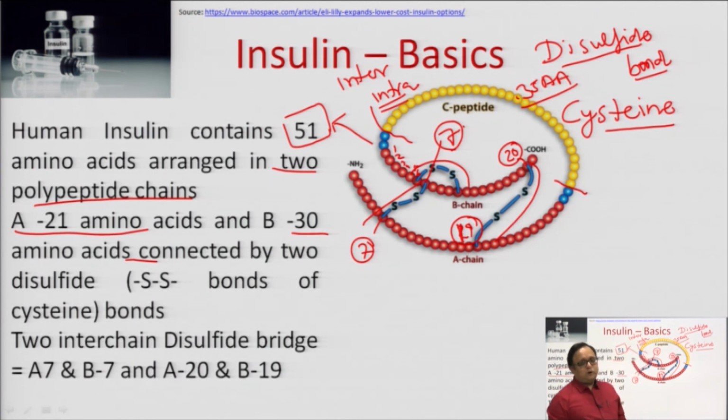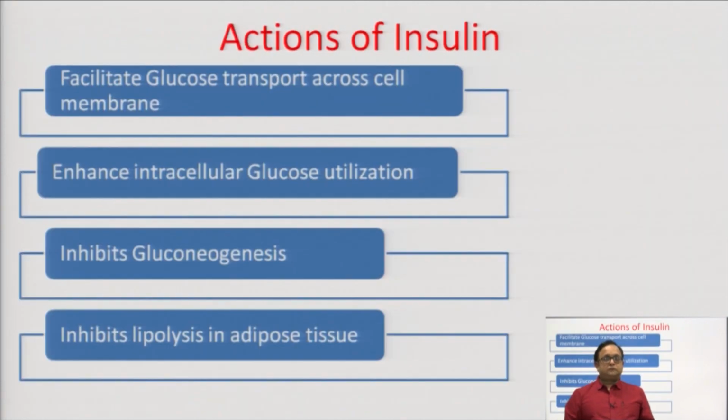So, till now I have told you how insulin is synthesized in our body and how insulin looks like, that is, what is the structure of the insulin. Now, in this slide I am focusing on the actions of insulin. So, my dear students, try to understand the processes that are involved here. The actions of insulin can be summed up in 4 types.